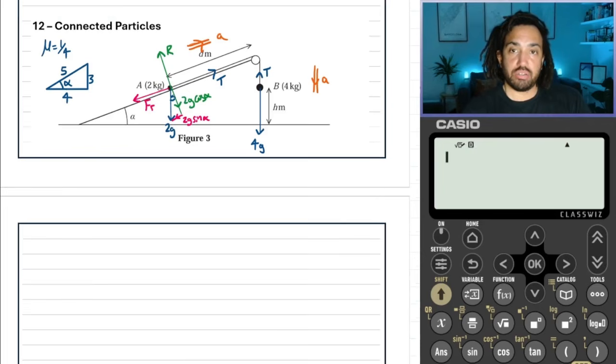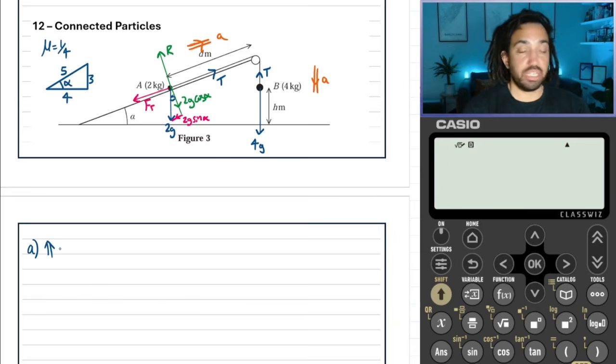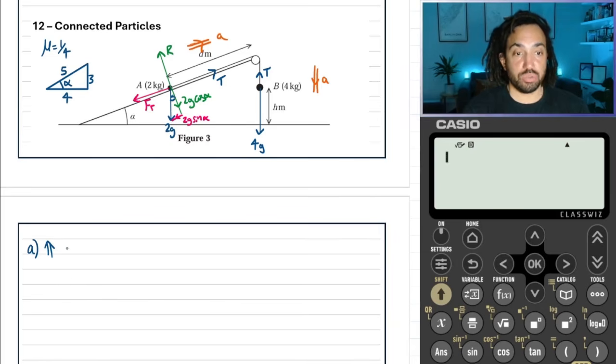Okay, so here's the diagram, and we've been asked to work out the tension. Now, the first thing we're going to do is resolve perpendicular to the slope, because if you look at the green forces there, they must be balanced, because obviously the object isn't just jumping off the slope and accelerating up. So they must be balanced.